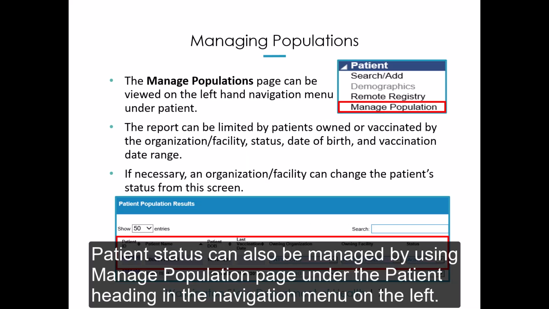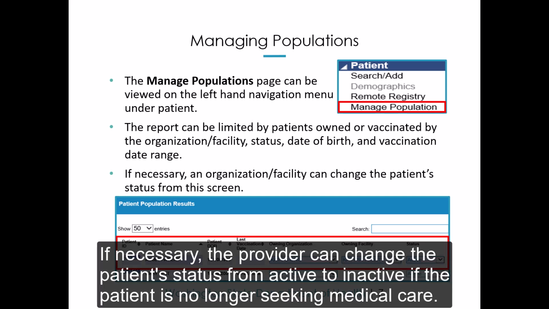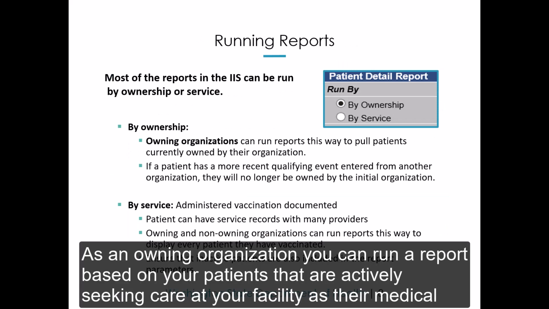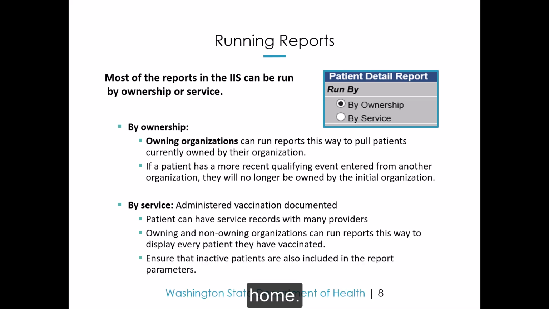Patient status can also be managed by using the Manage Population page under the Patient heading in the navigation menu on the left. If necessary, the provider can change the patient status from active to inactive if the patient is no longer seeking medical care. This can assist providers in actively managing their patient populations and improving the accuracy of the reports run in the IIS. As an owning organization, you can run a report based on your patients that are actively seeking care at your facility as their medical home.